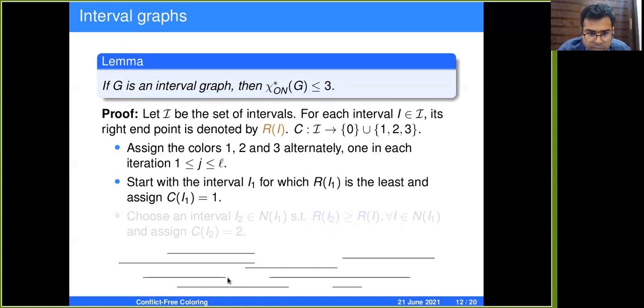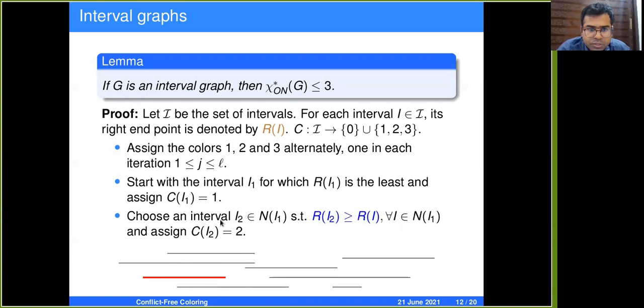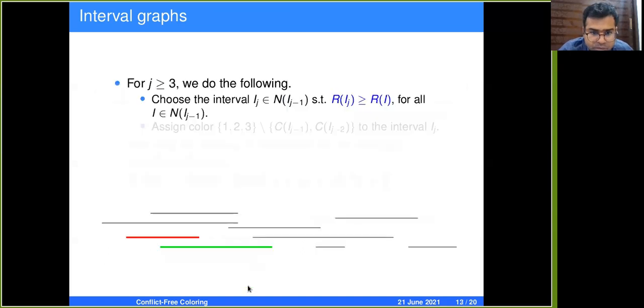We assign the color 1 to it. Now we choose an interval I2, which is a neighbor of I1 and has the largest right endpoint. So of all the neighbors of this red colored interval, this is the interval which has the largest right endpoint of these 3 intervals. So this is chosen as I2 and colored with 2.